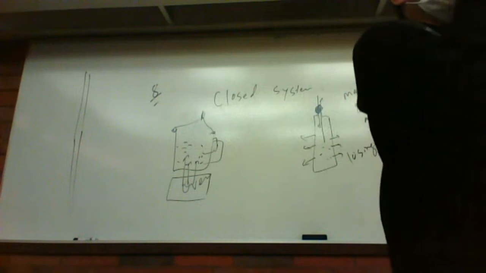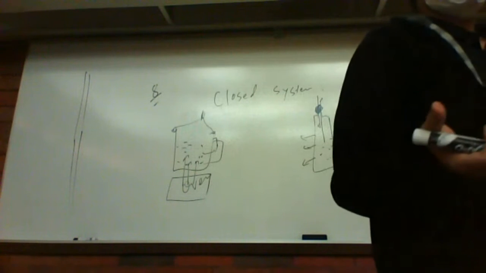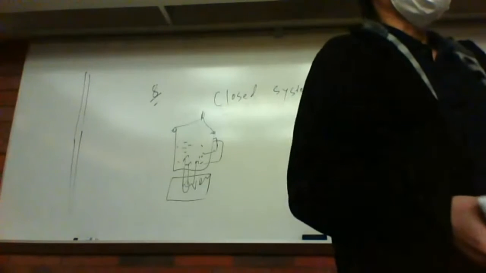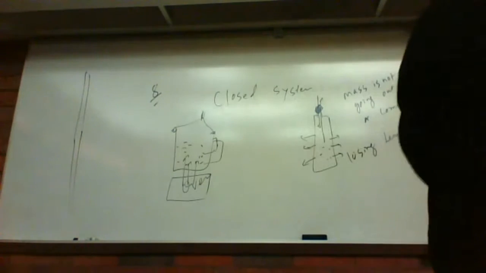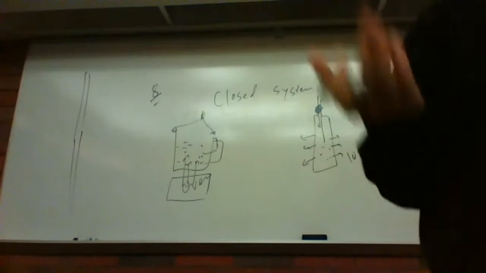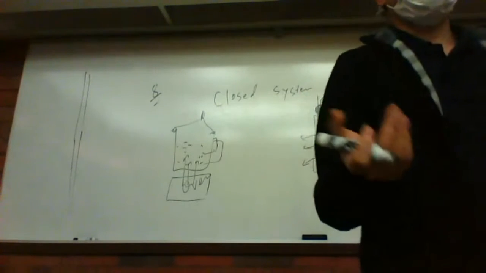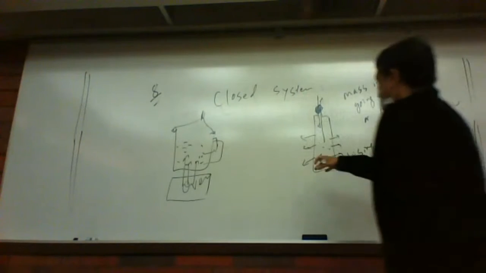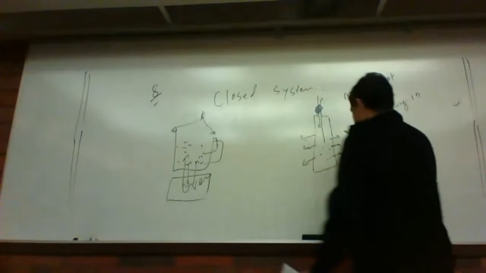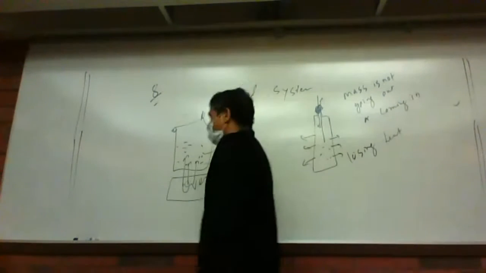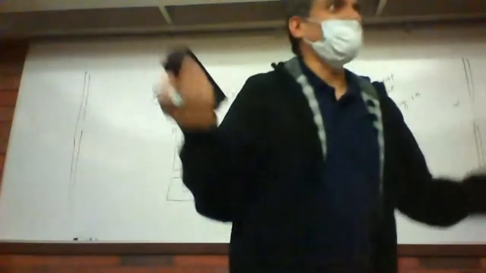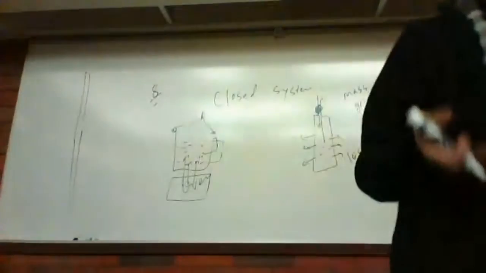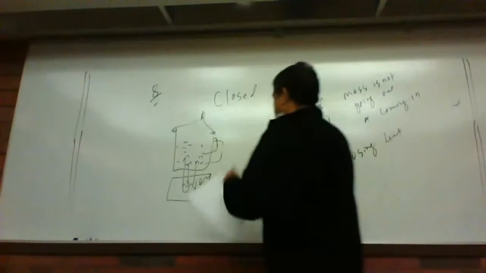So this room is an open system because we have an open door there, right? The air can go out, air can come in. Heat can come in or heat can go out. So this room is an open system, and that kind of system is the closed system. I will put some homework or exam problem like, identify which one is an open system, which one is a closed system, which one is an isolated system, kind of thing.